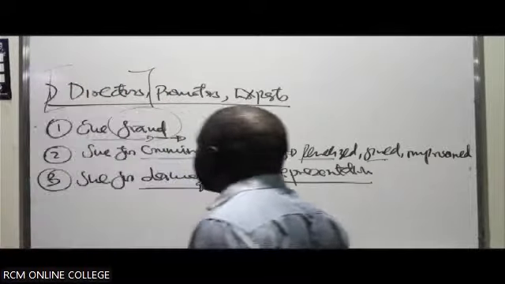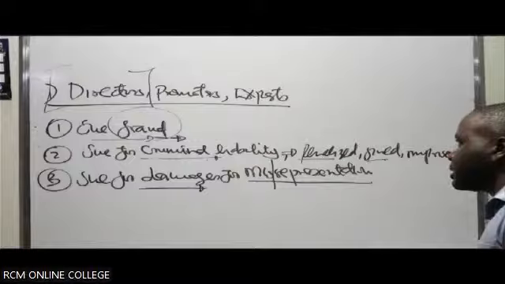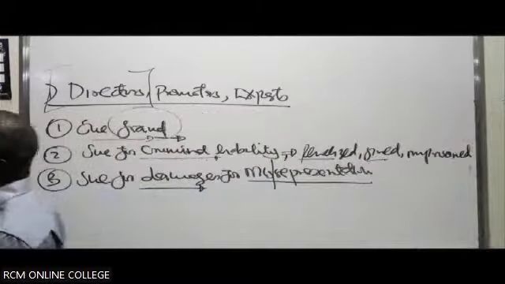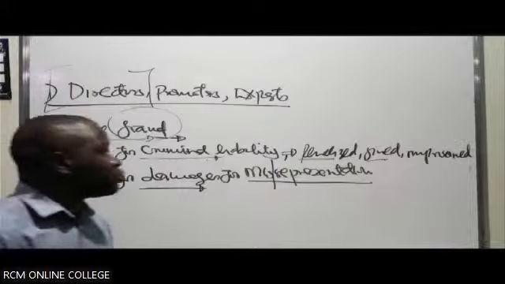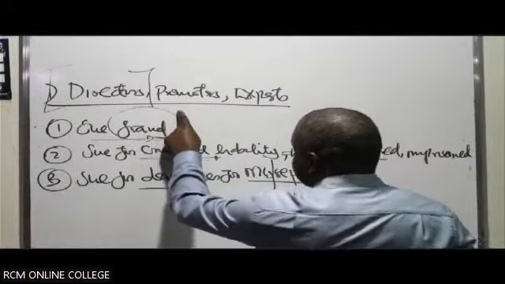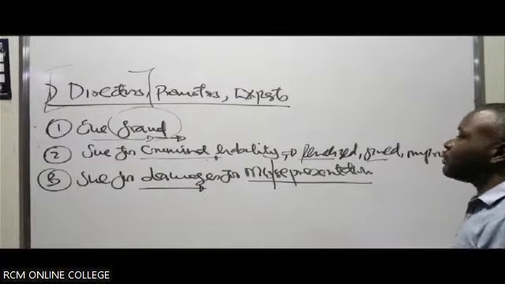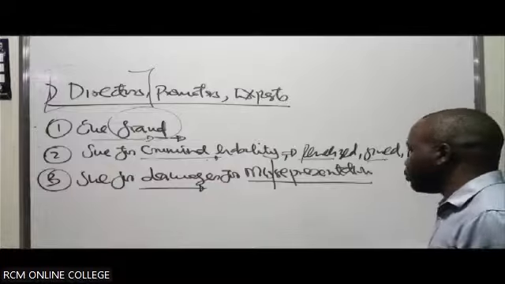If you're a director and you have found yourself in this mix, there is a way you can defend yourself before a court of law. Let's assume you're a director, and you have been sued for a misleading prospectus. How do you defend yourself? What are some of the defenses you can plead before the court?